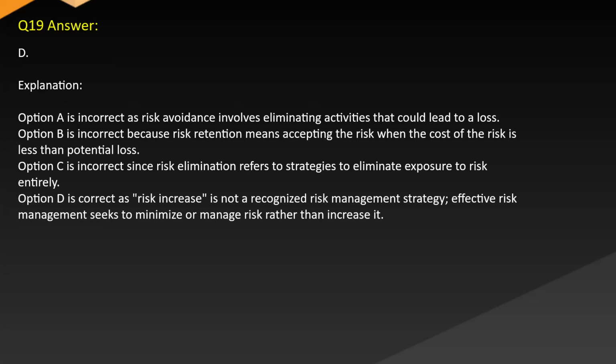Answer D. Explanation. Option A is incorrect as risk avoidance involves eliminating activities that could lead to a loss. Option B is incorrect because risk retention means accepting the risk when the cost of the risk is less than potential loss. Option C is incorrect since risk elimination refers to strategies to eliminate exposure to risk entirely.